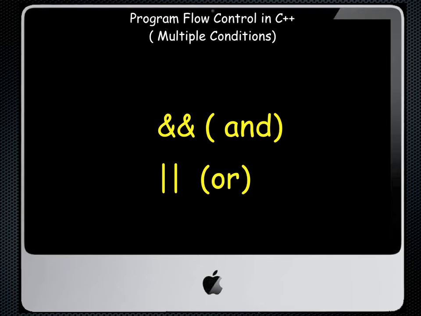The OR symbol, two straight up and down lines, which is a Shift and the key right above Return, allows us to say, hey, only one of the ones indicated has to be true. If this is true, or if that is true, or if something else is true, we could separate each condition and have a number of comparisons.